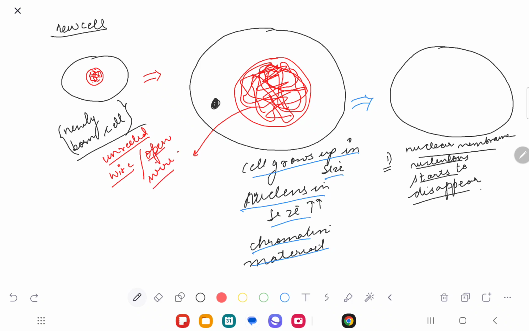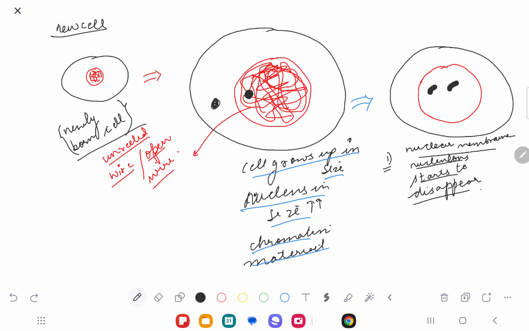Inside the nucleus itself, before the nuclear membrane disappears, this thread gets wound here. There was a nucleolus inside the nucleus, and the nucleolus basically tells the nucleus to produce a particular substance, called histone.